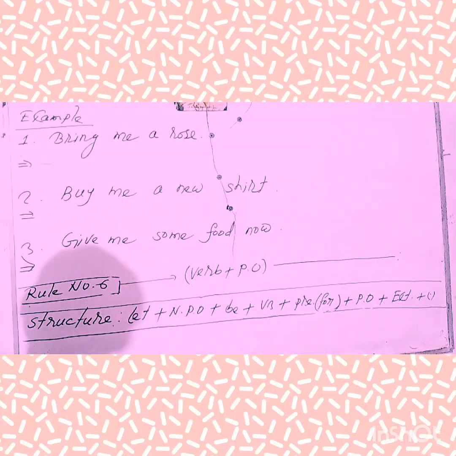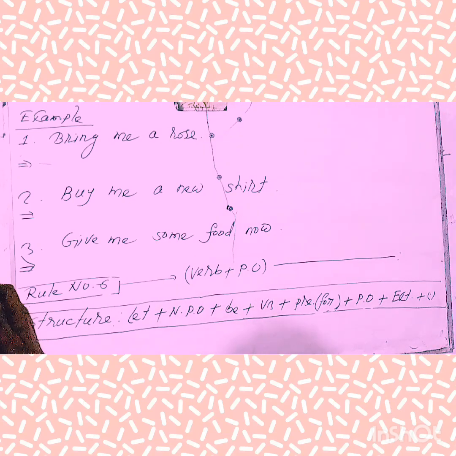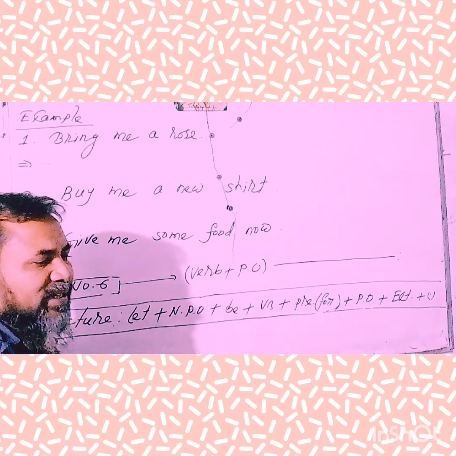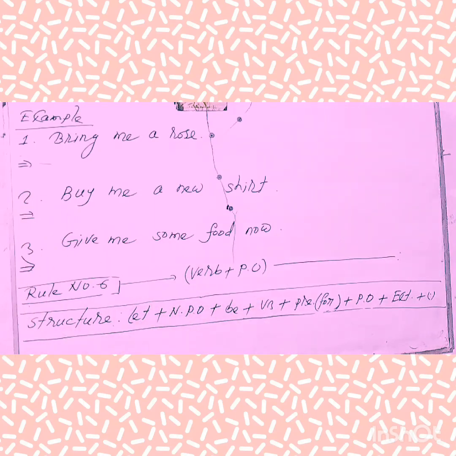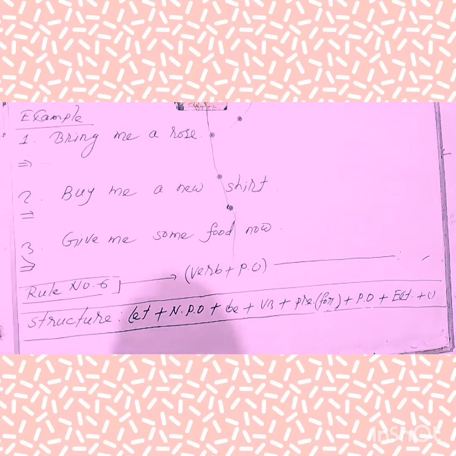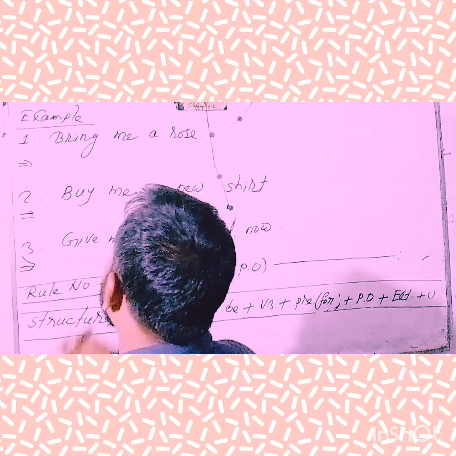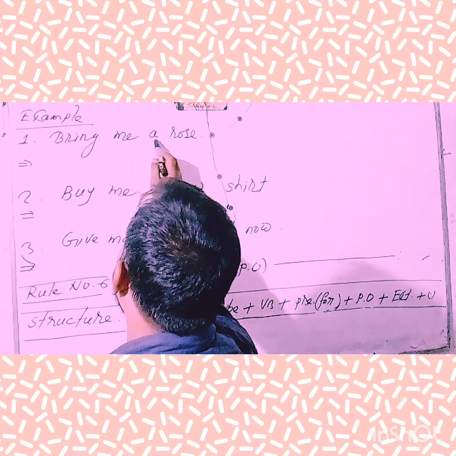Okay, my dear learners, now I'm trying to show you the precondition and structure of rule number 4. Any imperative sentence that starts with a verb plus "for" follows this rule. I have written three examples to remove the complexity about this rule. The first example is: Bring me a rose.